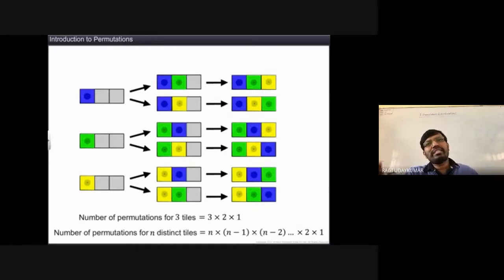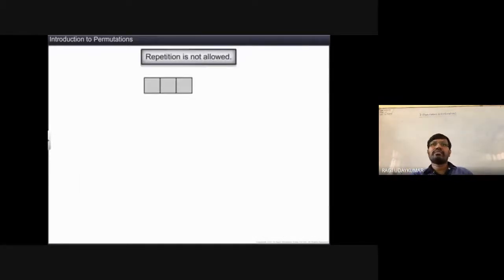So the number of permutations of n distinct tiles, if you are taking n tiles, n boxes, is n into n minus 1 into and so on. Repetition, whenever it is, if the repetition is allowed. When the repetition is allowed.